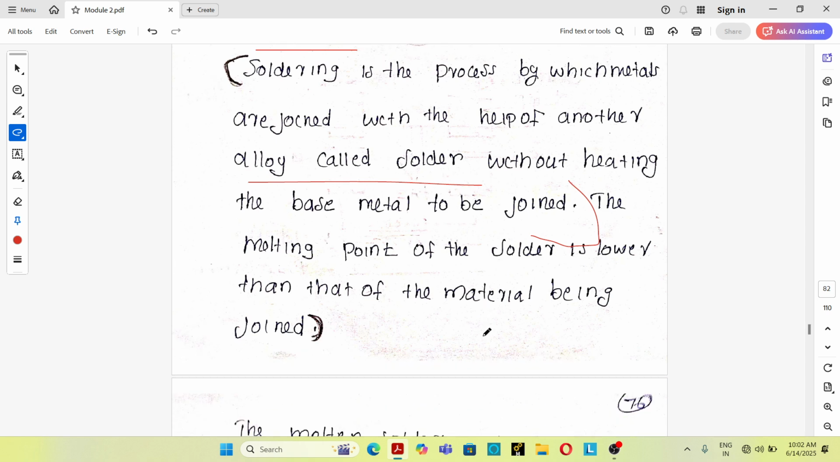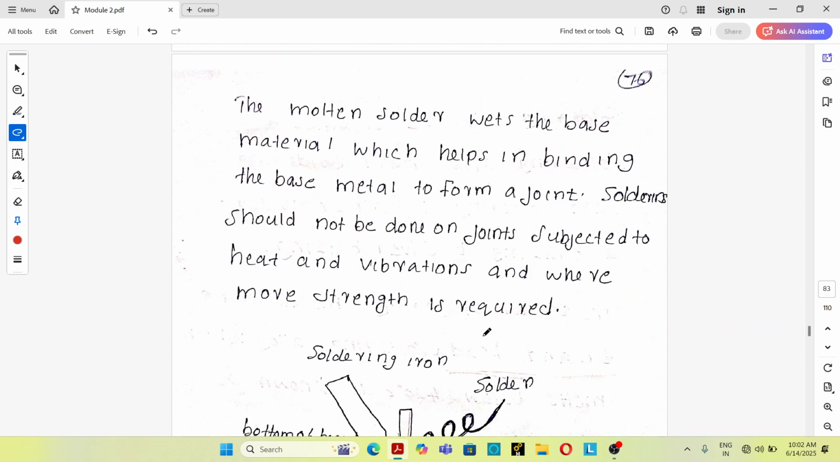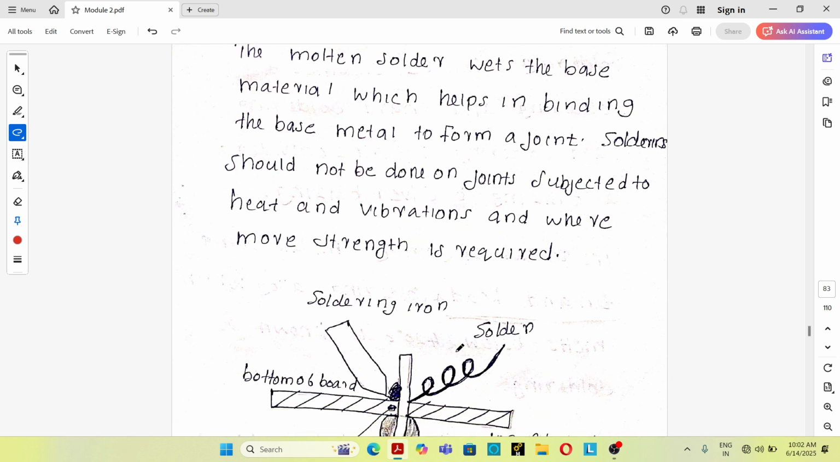During the soldering process, the solder acts as the filler material, which melts and flows into the gap of the metals to be joined due to capillary action. The main principle of the soldering process is capillary action, and after solidifying, a strong joint will be produced between the metal parts. See, this is the figure of a soldering process.